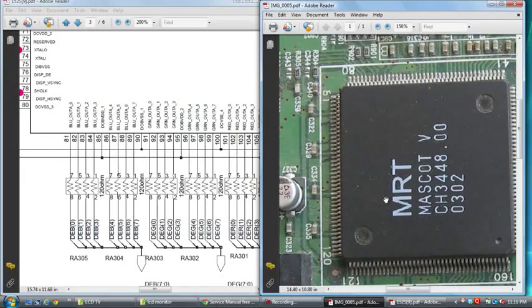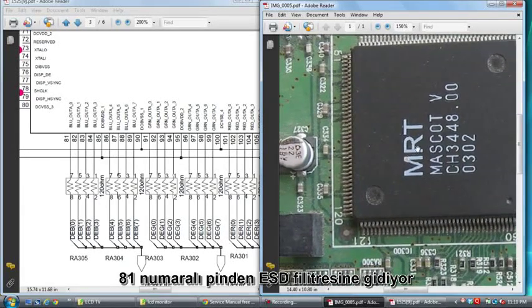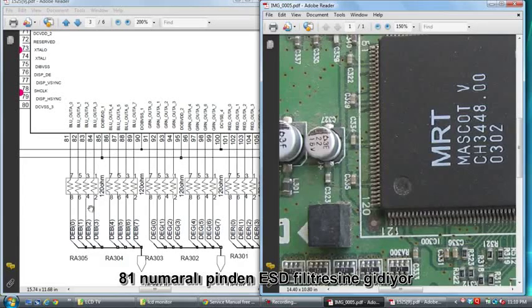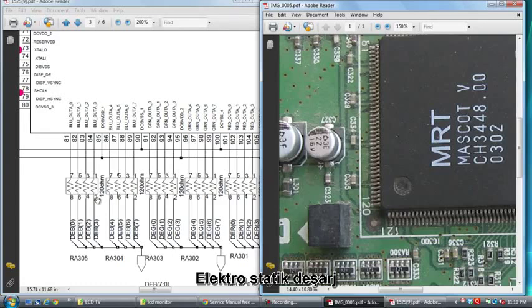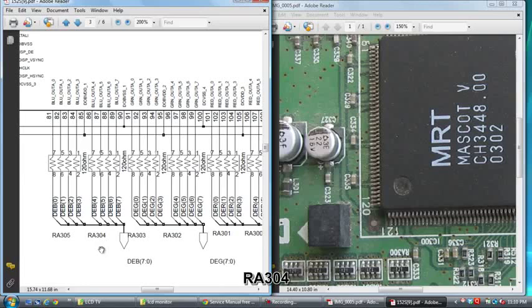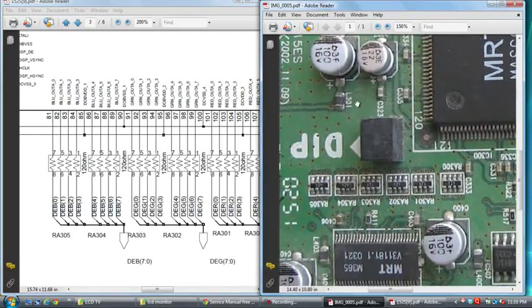See here, from pin number 81, the signals go to ESD filters, electrostatic discharge, or EMI filters. 111, each one 120 ohms. See here, this one R305, R304, 302, 303, 302, 301.